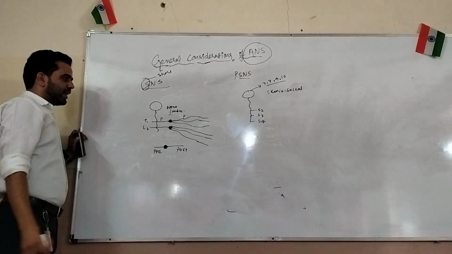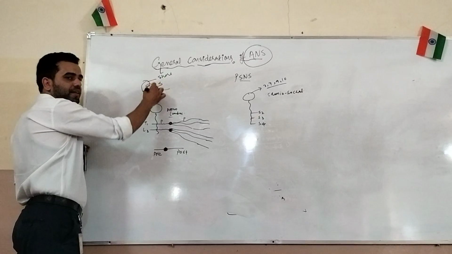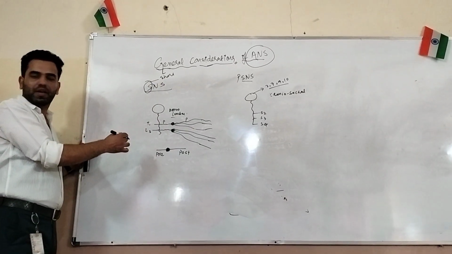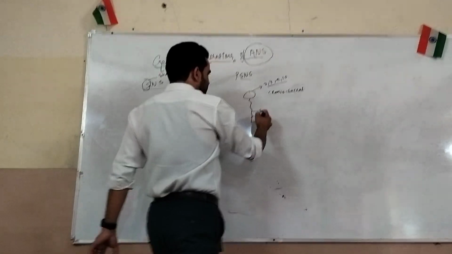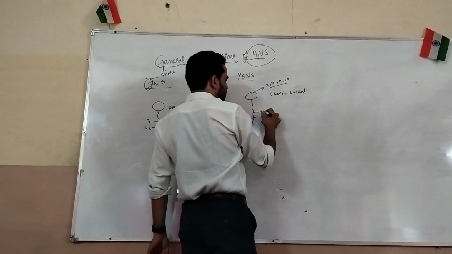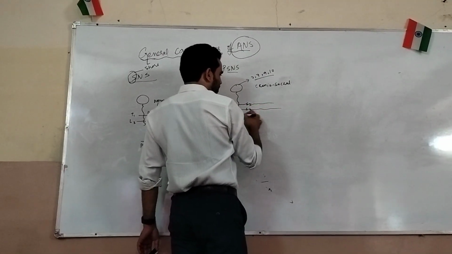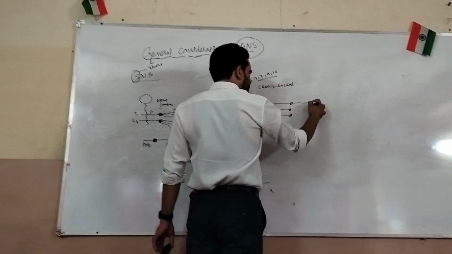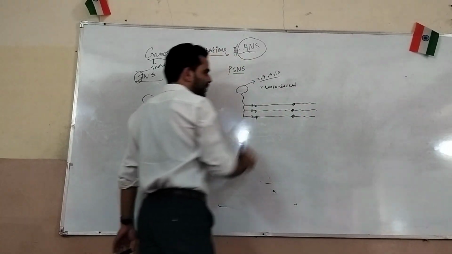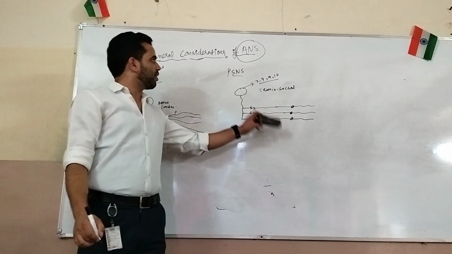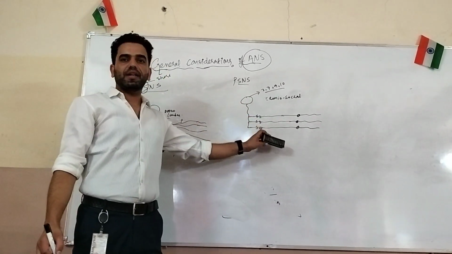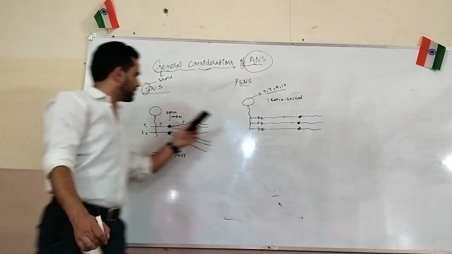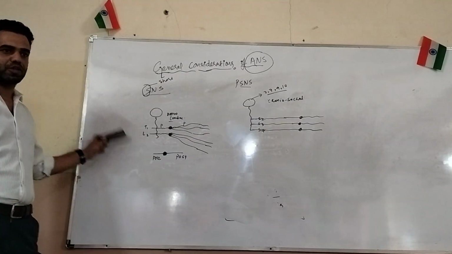So we can say that the ganglion in the sympathetic nervous system is close to the brain and spinal cord. While in the parasympathetic nervous system, preganglionic nerve fibers are long and postganglionic nerve fibers are short. That means the ganglion in the parasympathetic nervous system is located away from the brain and spinal cord, while in this case it is located close to the brain and spinal cord.